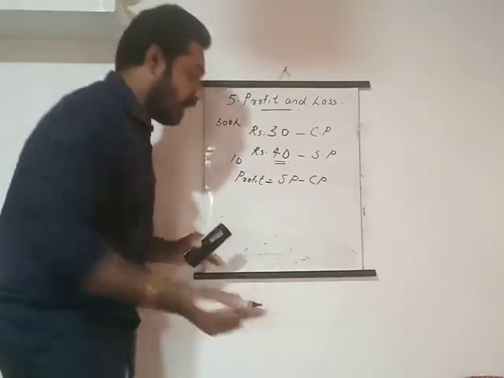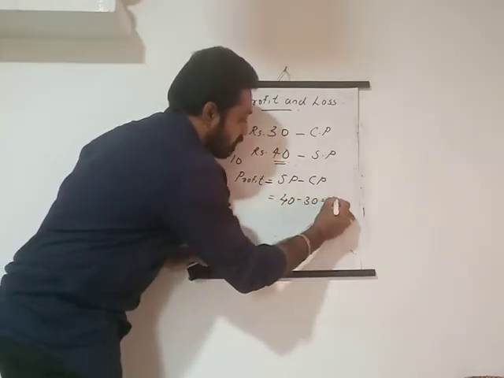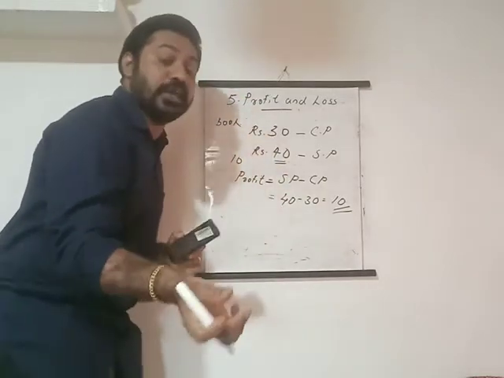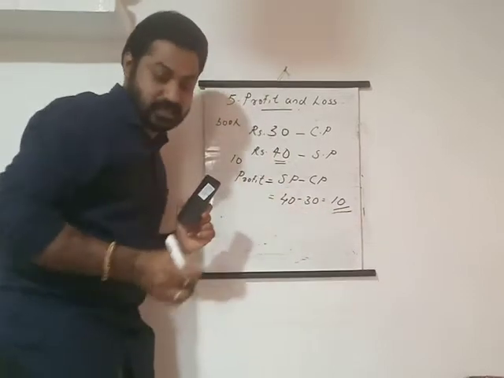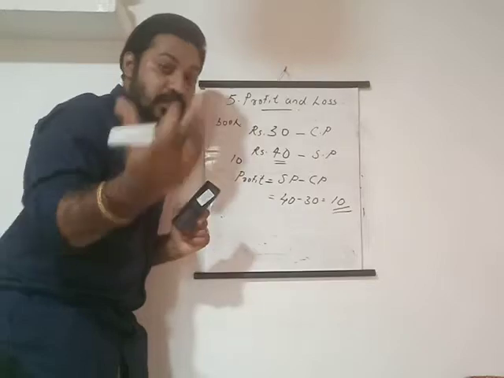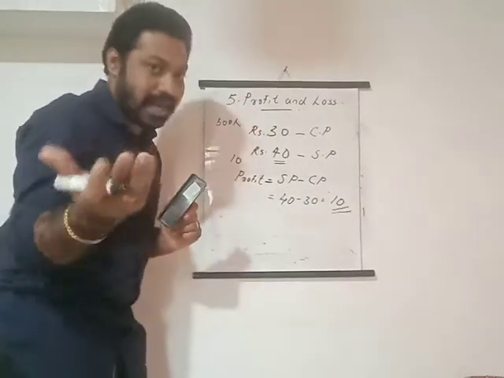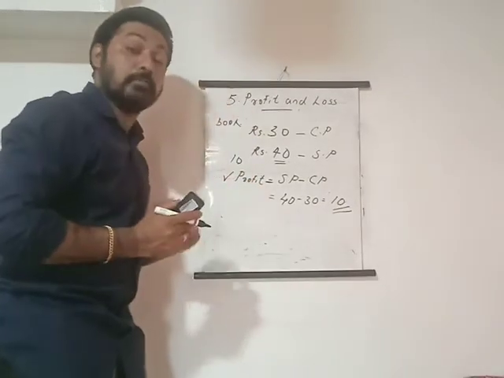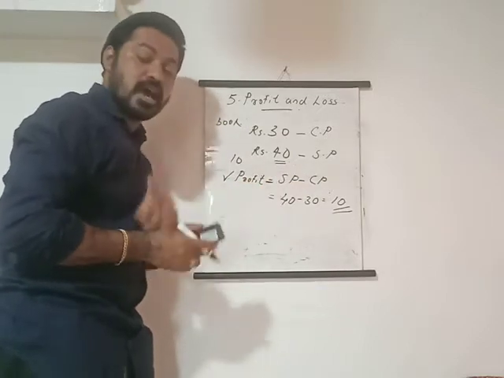So sale price minus cost price is what? Profit. Here the profit is 40 minus 30 is equal to 10. Very simple, isn't it? To find out the profit, you have to subtract the cost price from the sale price. I got rupees 10 as my profit. I got an advantage there. So this is the equation to find the profit. Very important: profit is equal to sale price minus cost price.